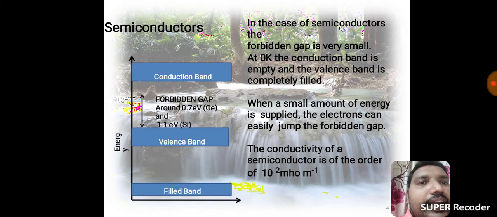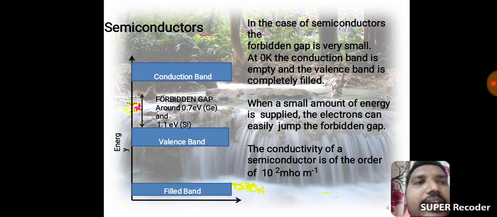The forbidden gap is around 0.7 electron volts in germanium and 1.1 electron volts in silicon, between the valency band and conduction band.